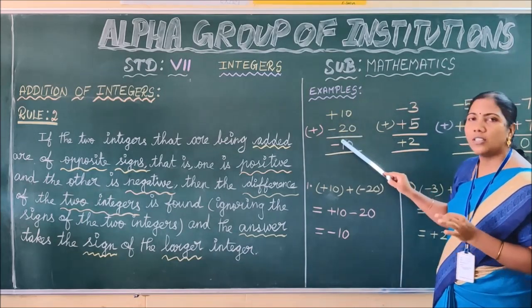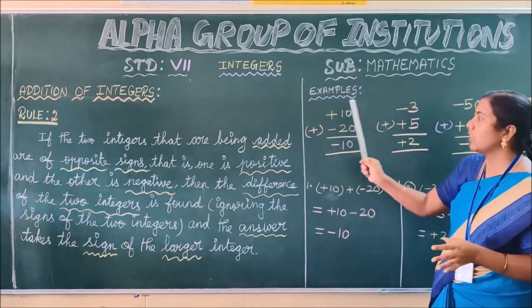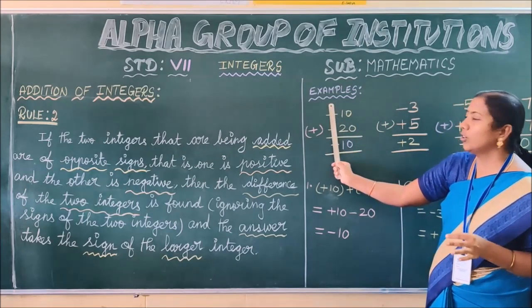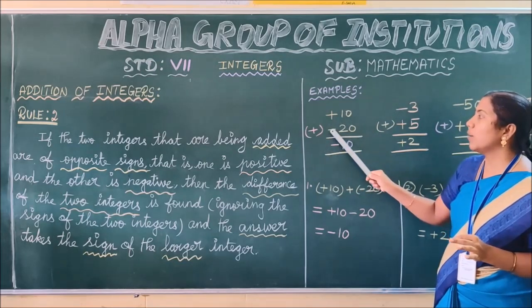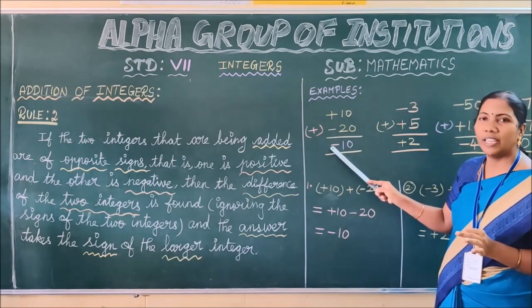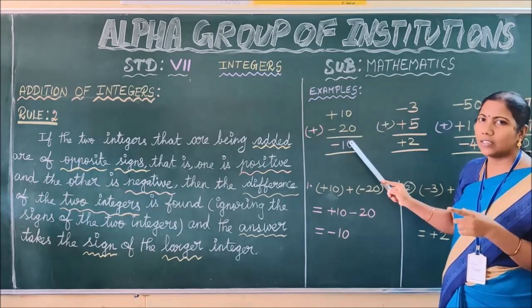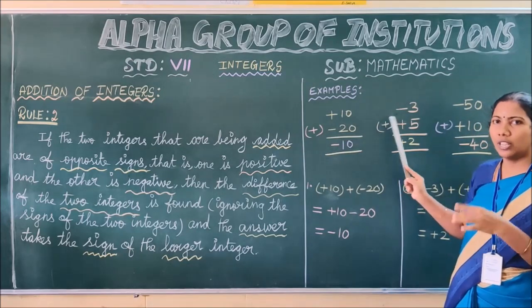To find the larger integer also, you have to ignore the symbol. Among the 10 and 20, which is the larger number? 20. What is the symbol for 20? Minus. Thus, we are writing the symbol minus for the answer. I hope you understand this sum. Let us move to the next one, children.